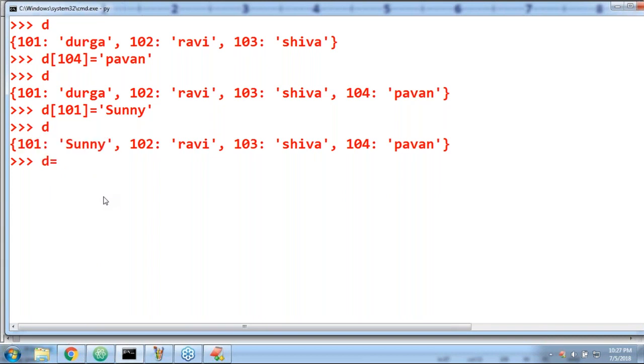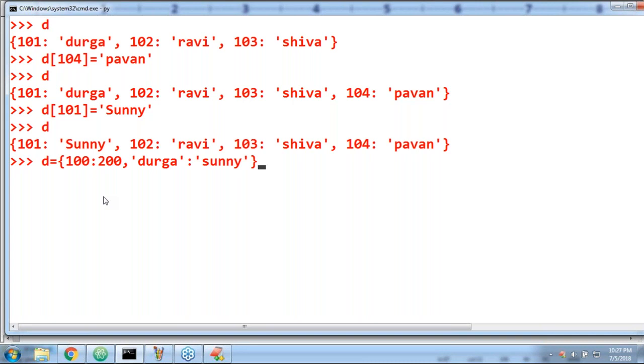Next, D is equal to, I'm taking 100 colon 200. In this, which is the key and which is the value? Please respond. 100 is the key, 200 is the value. Next, Durga colon Sunny. Which is the key and which is the value in the second one? Durga is the key, Sunny is the value.